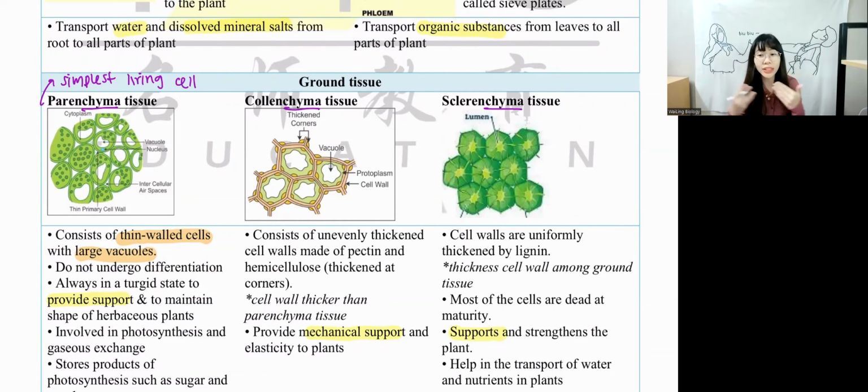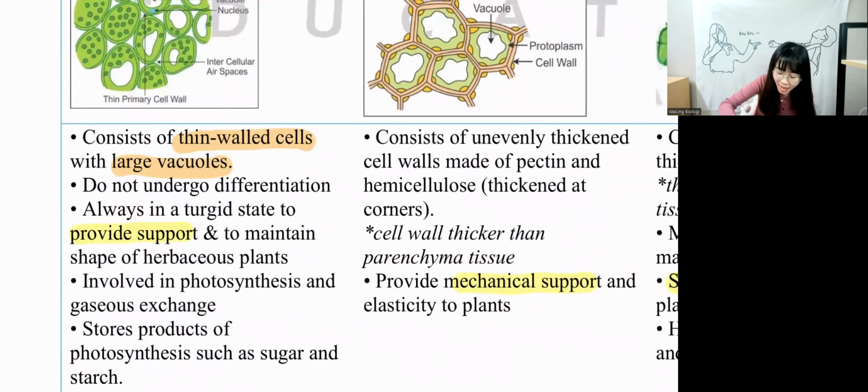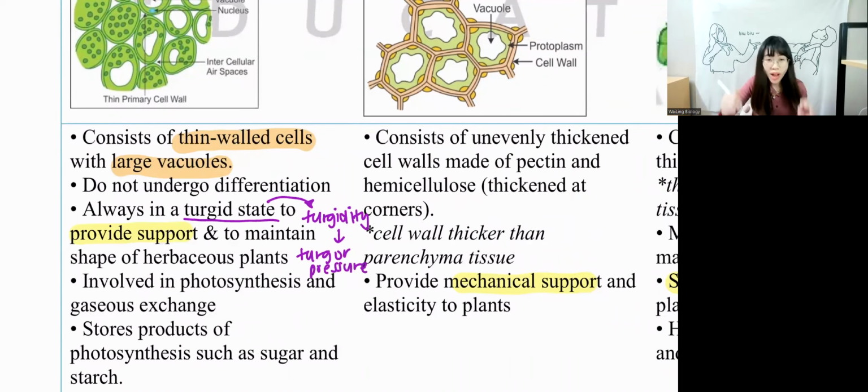Since we know water will diffuse into the vacuole, when water diffuses into it, they will maintain a shape called the turgid state. Turgid means what? We have a word called turgidity. Turgidity is from a pressure called turgor pressure. What does this mean? When water diffuses into the vacuole, that is called turgidity.